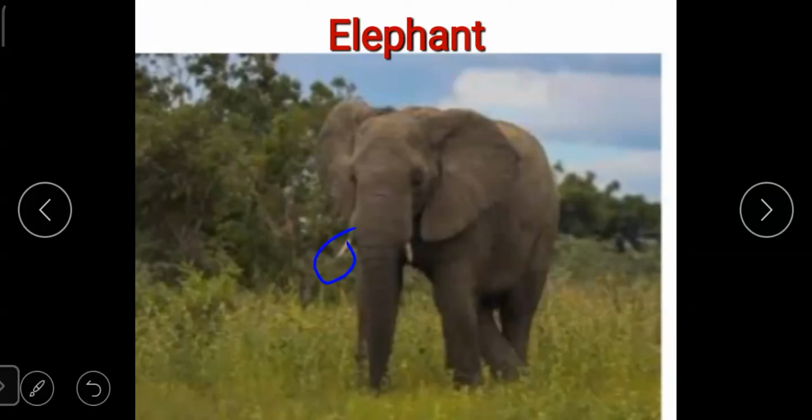It has also two tusks that are made of ivory, and it has a long trunk. See, I have marked in blue, that is called tusk. They are made of ivory, and many ornaments are also made out of this tusk.